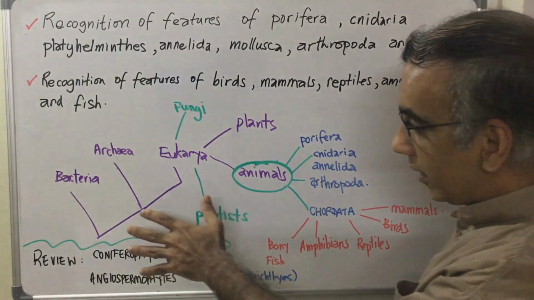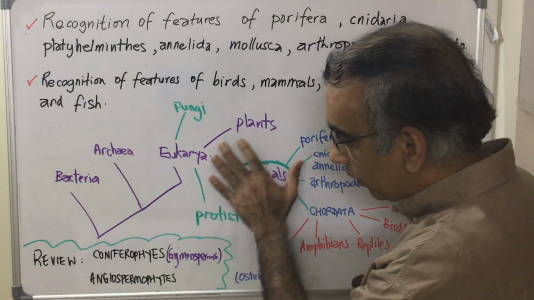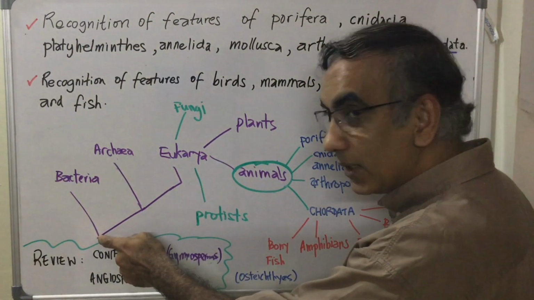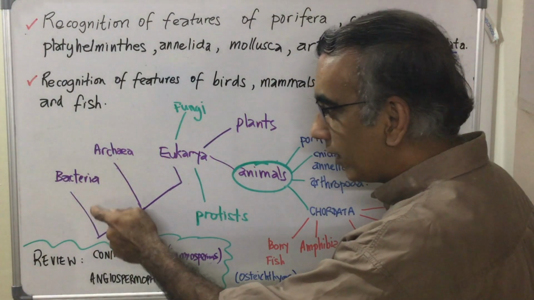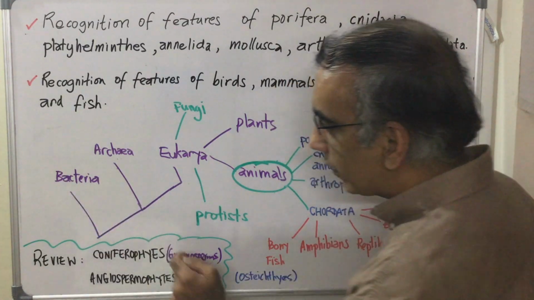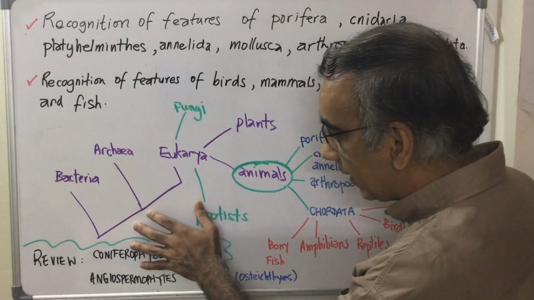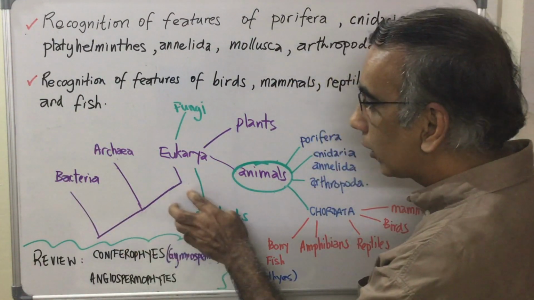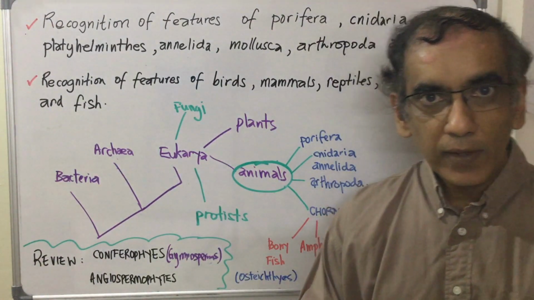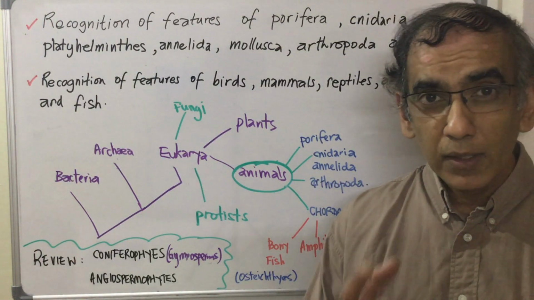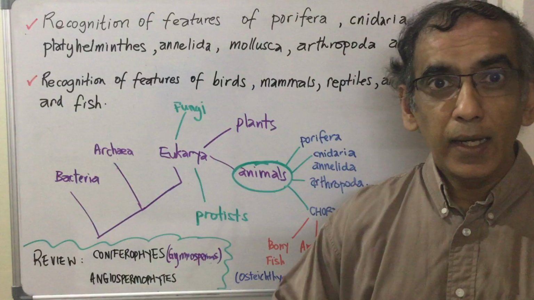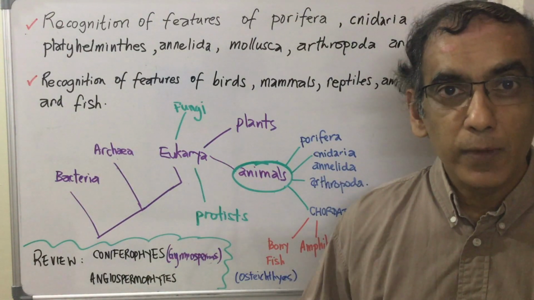cladogram is showing is that the most ancient of these three groups in terms of the fossil records that we have is the bacteria. Then from the bacteria, also referred to as the true or the eubacteria, with an EU going in front of here, we had the archaea. And then the archaea are more closely related to the group known as the eukarya, which is the very big group that we have been studying. Big in the sense, of course, that we can see them. And there are lots of organisms that we can see with our eyes.